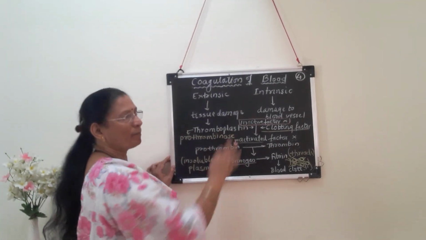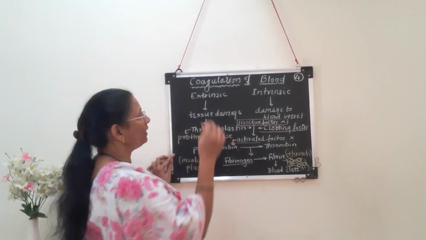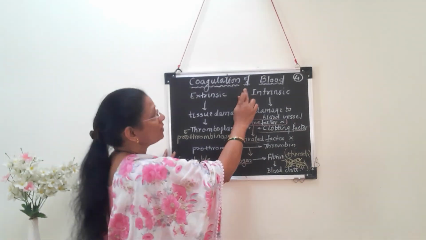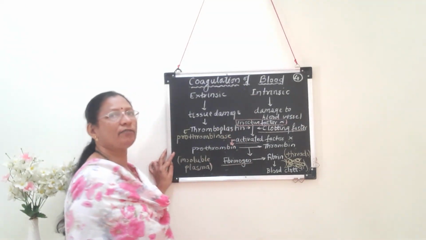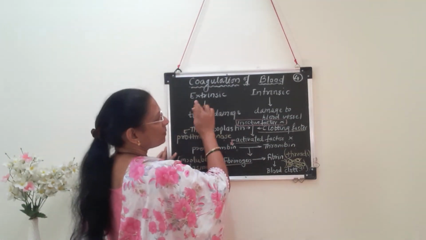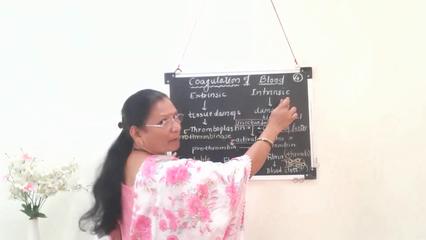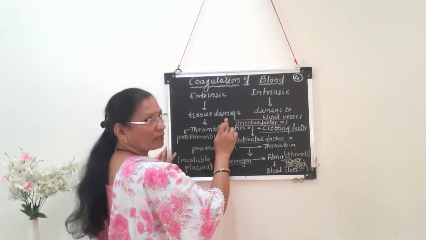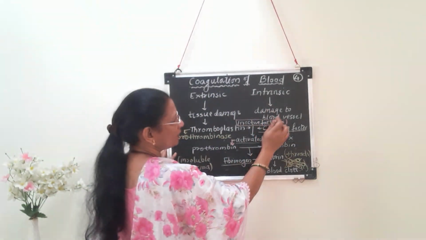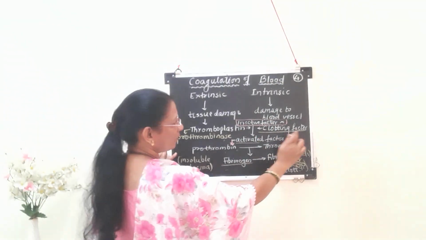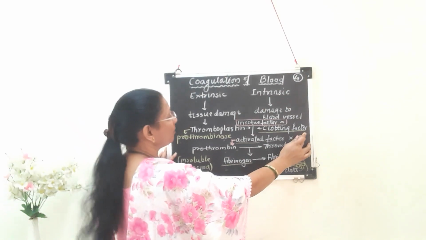So once again I repeat the process of coagulation of blood. It is also called clotting of blood. Clotting means formation of semi-solid jelly from the liquid blood. Here there are two pathways: the extrinsic pathway, which is related with tissue damage, and the intrinsic pathway, which is related with damage to blood vessels. These two pathways take part along with clotting factors number 1 to 12.